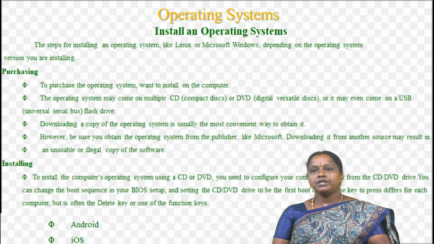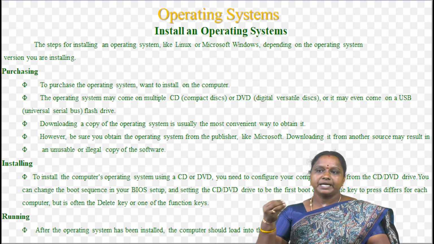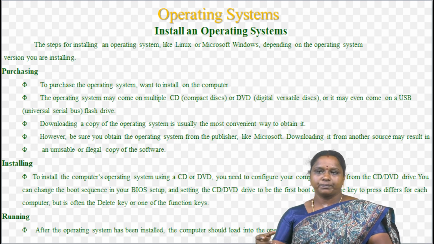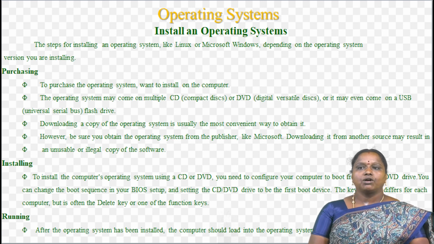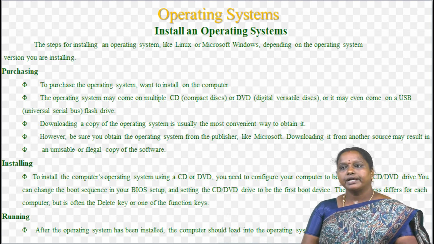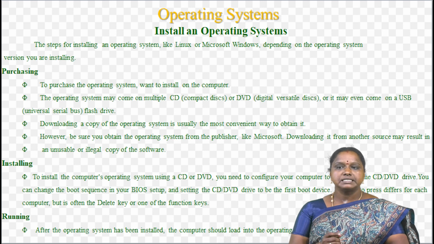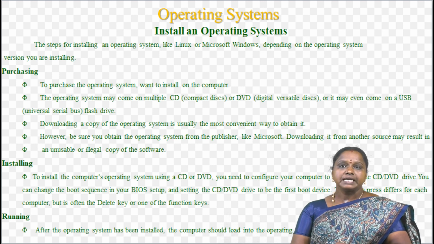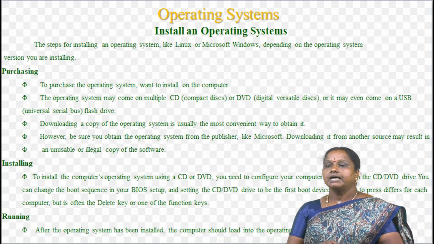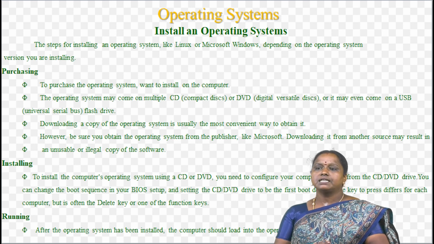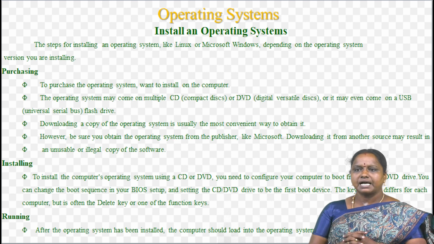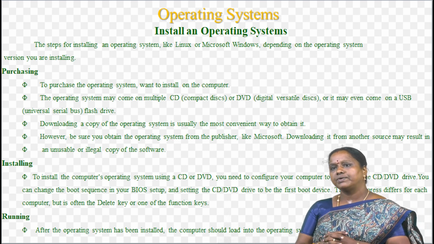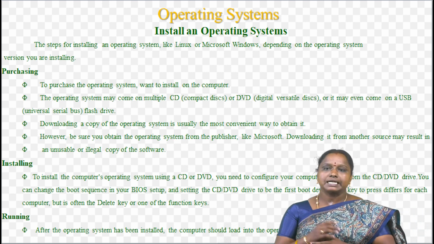Next, how will you install an operating system in our system or mobile or anything? Some steps are here. The steps for installing an operating system like Linux or Microsoft Windows depend on the operating system version you are installing. Each version has different steps, requirements and options that are unique to that operating system. Also, each operating system has different requirements for your computer to be able to run correctly.